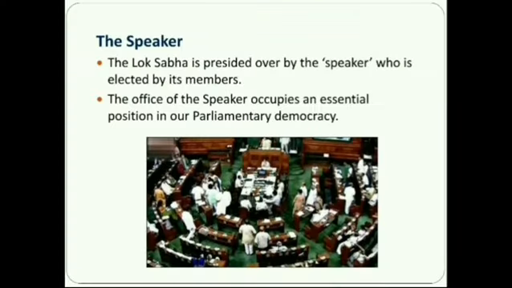Now we'll see the Speaker. The Lok Sabha is presided over by the Speaker, who is elected by its members. The Speaker occupies an essential position in our parliamentary democracy. While the office of Speaker is vacant or the Speaker is absent from the sitting of the House, the Deputy Speaker presides over the House.